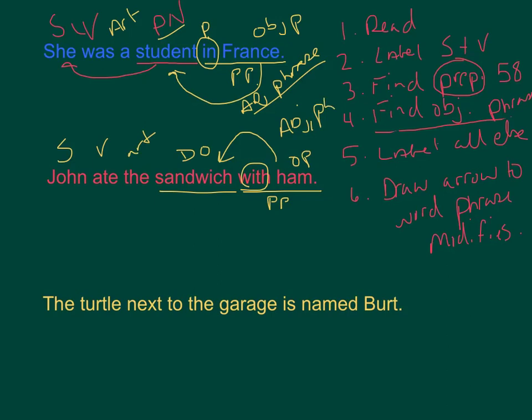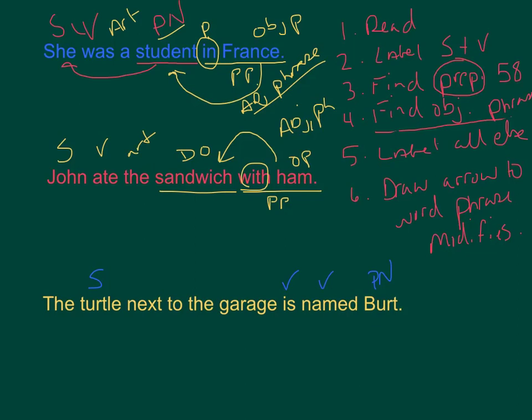The last one. Subject is turtle. Is the verb. Bert is describing is. So that's my predicate, describing what the turtle's name is, right? And is named the verb. And name is kind of not really a verb. It is, but it isn't. So I'm going to leave it as a verb, but you could drop it and it wouldn't change anything.